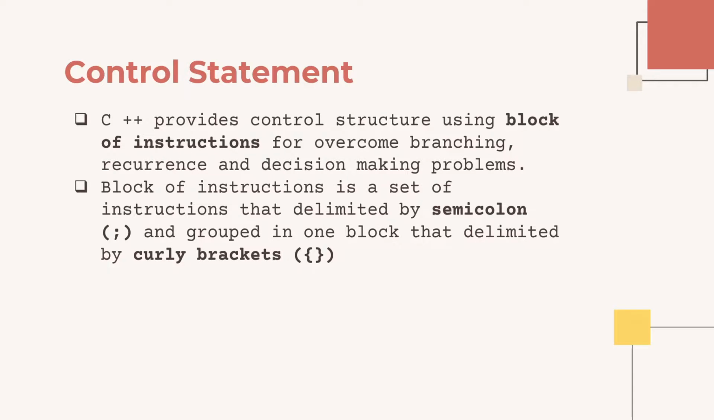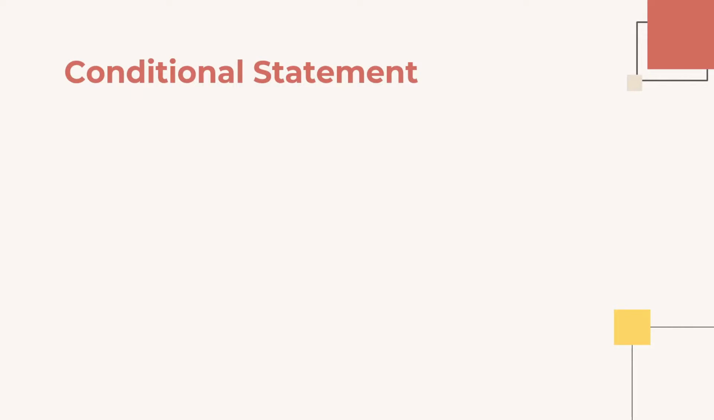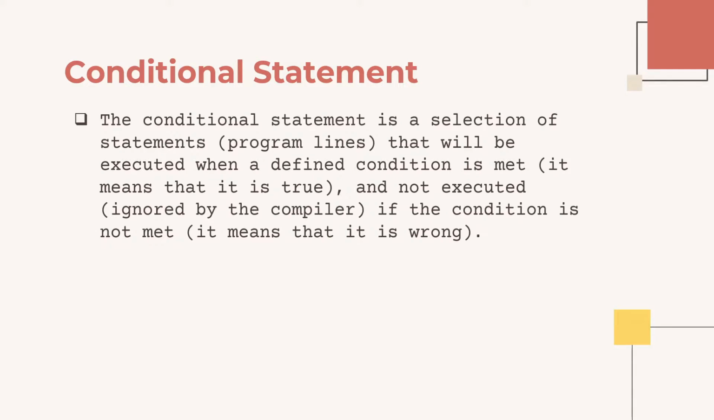A block of instructions is a set of instructions delimited by semicolons and grouped in one block delimited by curly brackets. In the next discussion, we will discuss the conditional control structure in more detail. Control statements can make a program more flexible. The conditional statement is a selection of statements or program lines that will be executed when a defined condition is met and not executed if the condition is not met.